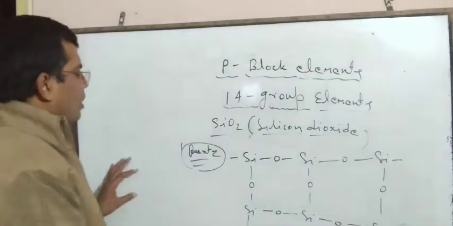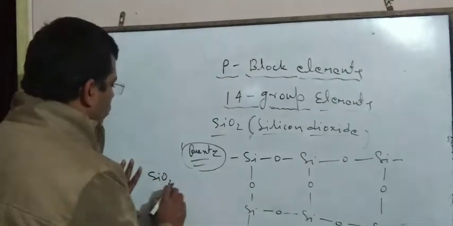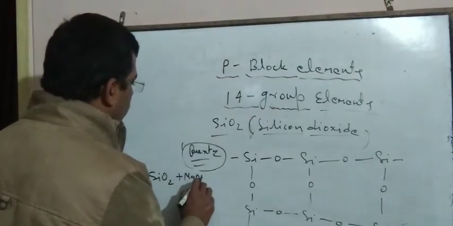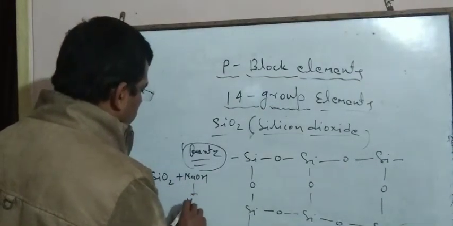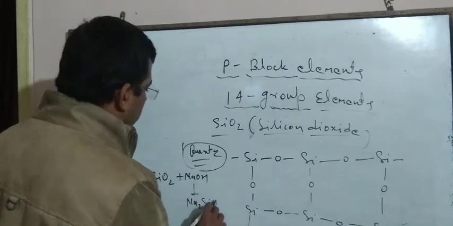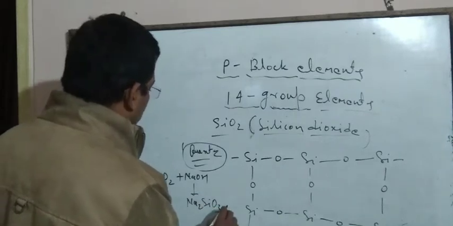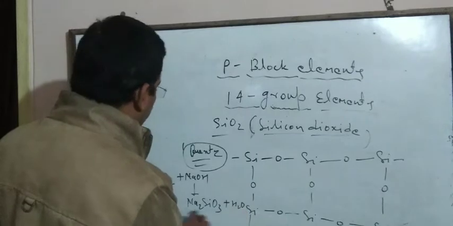Now SiO2 reacts with NaOH to form sodium silicate, Na2SiO3, releasing a water molecule.